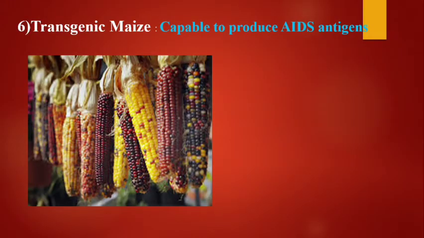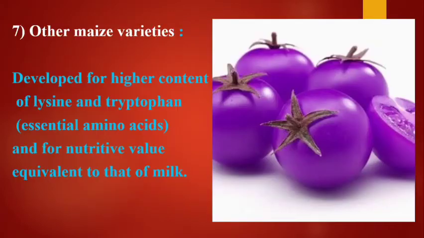Next application is transgenic maize. Various transgenic maize are developed and they are capable of producing AIDS antigen. Similarly, some other maize varieties were also developed for higher content of lysine and tryptophan. These amino acids are equivalent to milk protein.